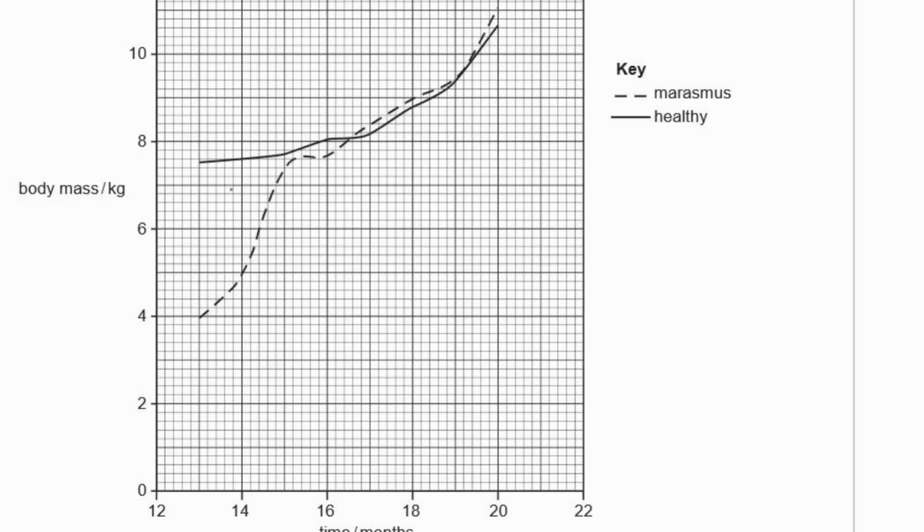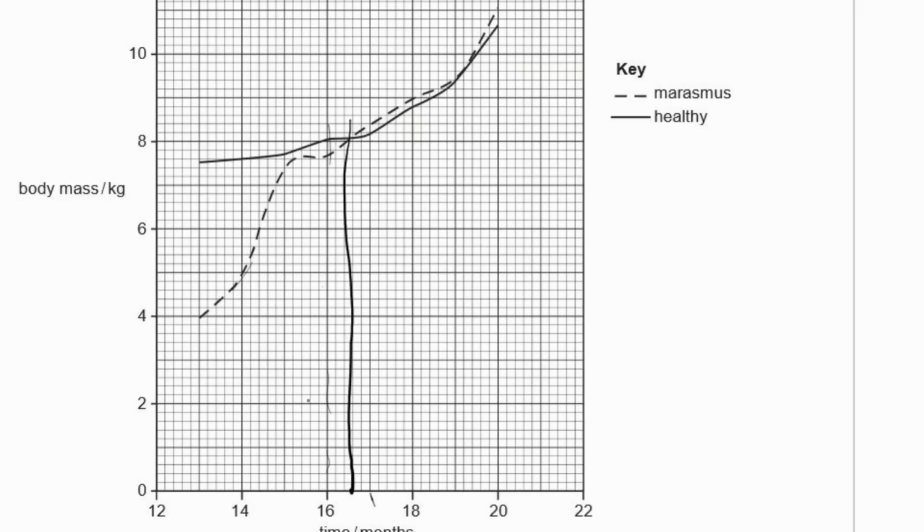Okay, so that's a lot of marks you can put in there. You could say that there was a rapid increase in growth in the body mass of the child with marasmus, and then at about 16 and a half months, or 17 months, somewhere around there, the children have about the same mass. It's only 2 children, so it's not a huge sample size.